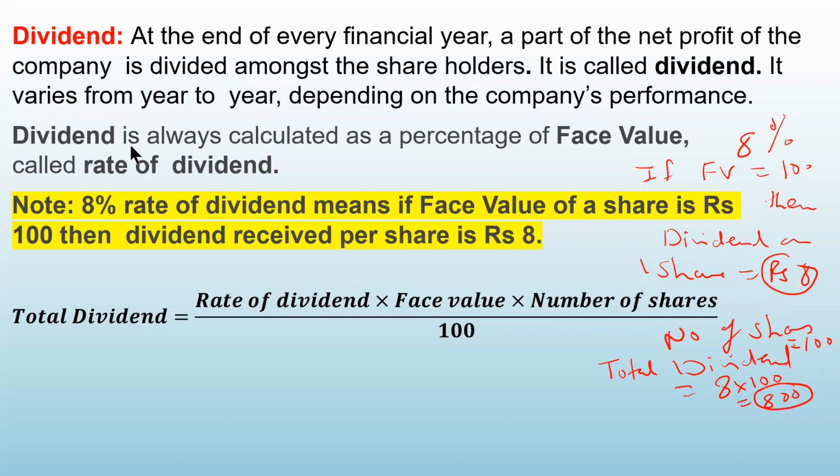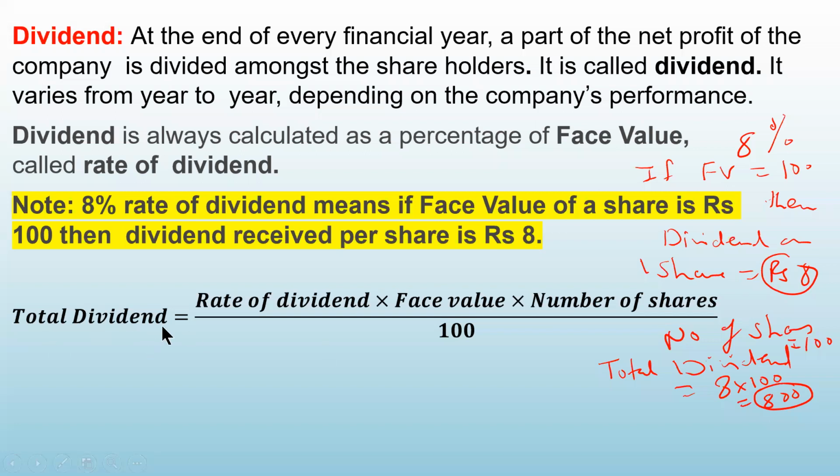That is the meaning. So once again, 8% rate of dividend means if the face value is rupees 100, then the dividend received per share is 8. You can multiply this 8 by the number of shares and you will get the total dividend.